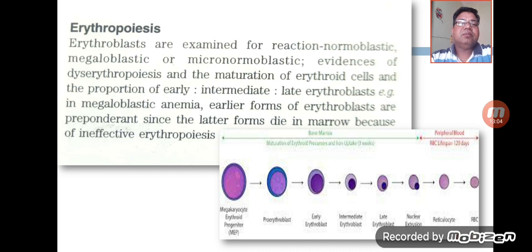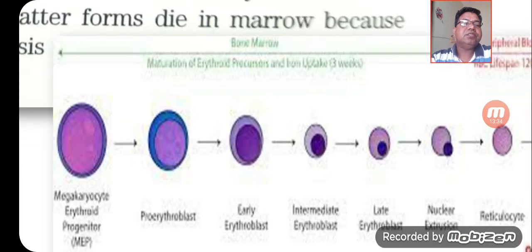Most of the time in pathological conditions, ineffective erythropoiesis is seen. In the diagram you can see the megakaryocytic erythroid progenitor cell, from where the proerythroblast develops, and from the proerythroblast there is development of early erythroid cells, then the intermediate erythroblast and the late normoblast.